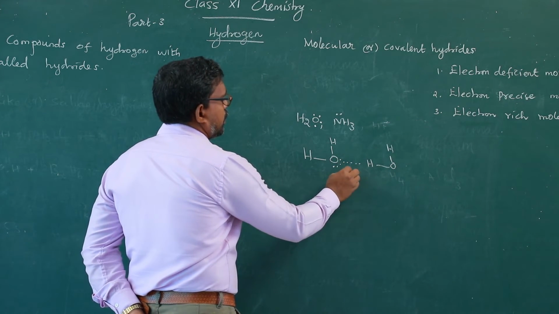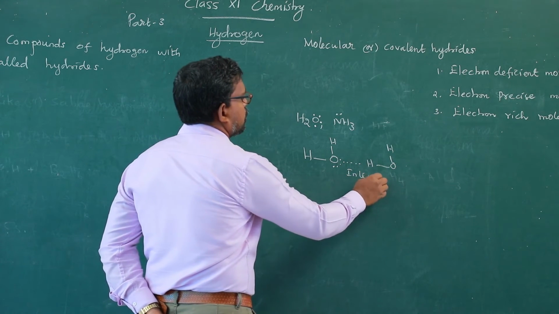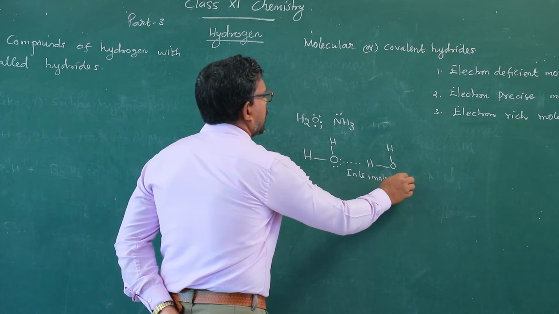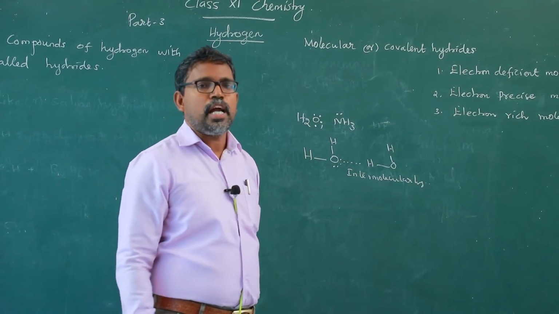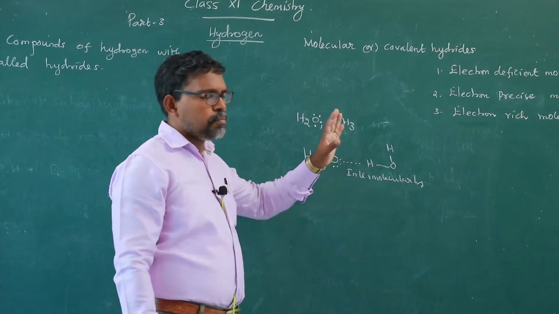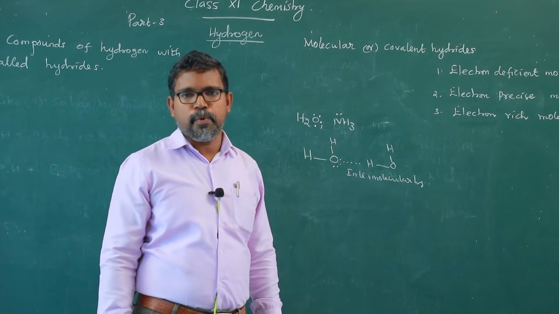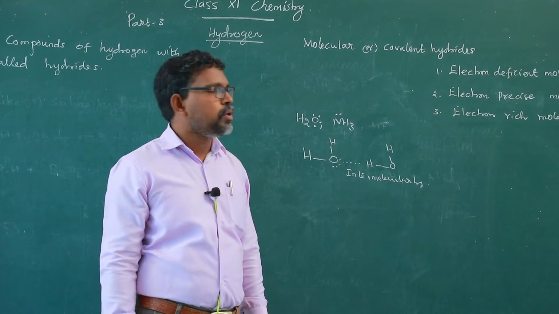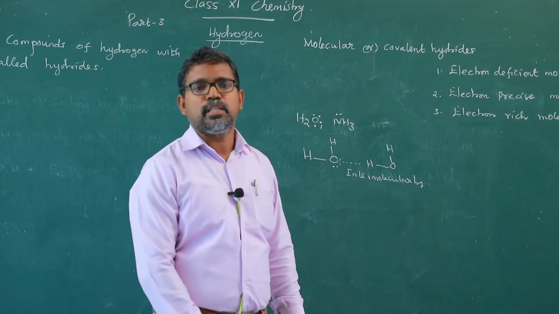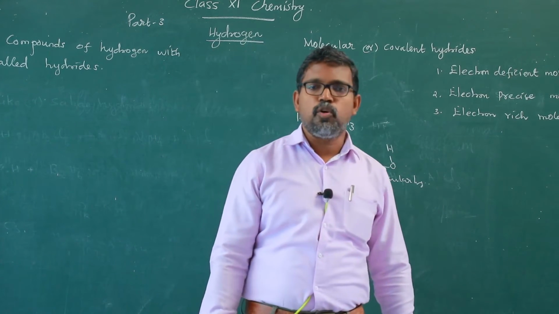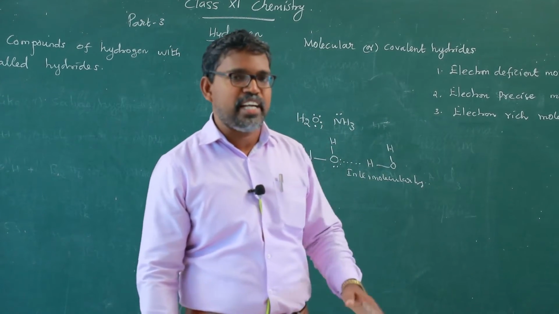This is called intermolecular hydrogen bonding. Due to intermolecular hydrogen bonding, these compounds show high boiling points. So these are some characteristic properties and types of molecular or covalent hydrides.